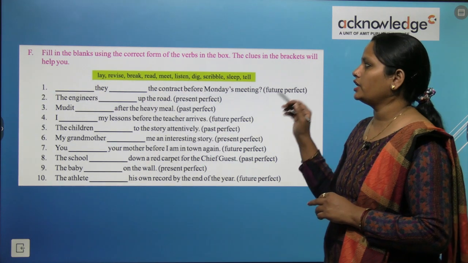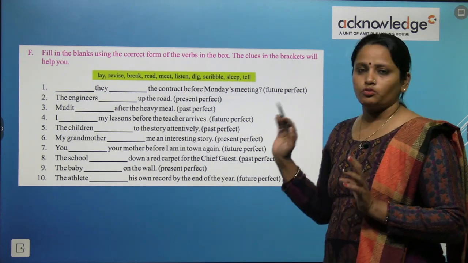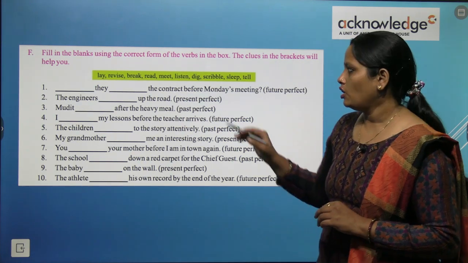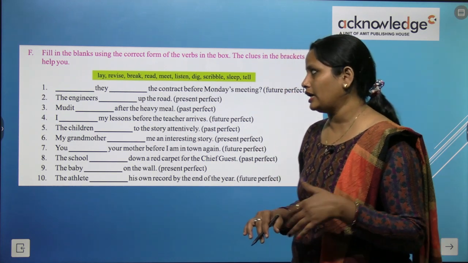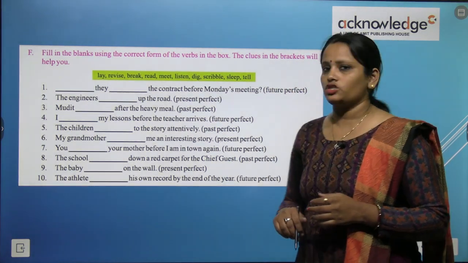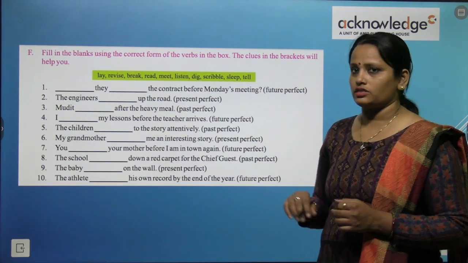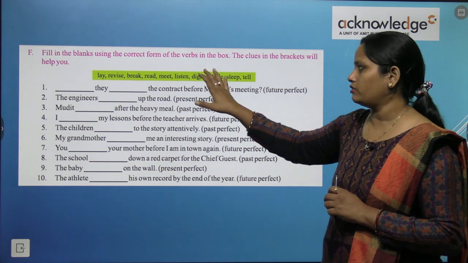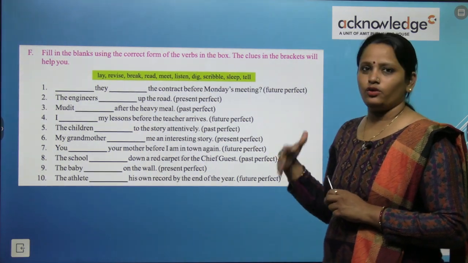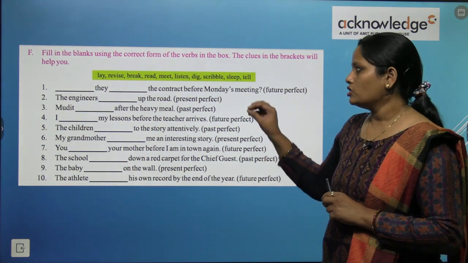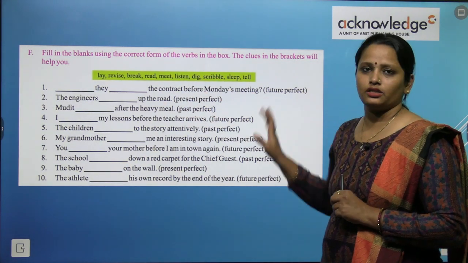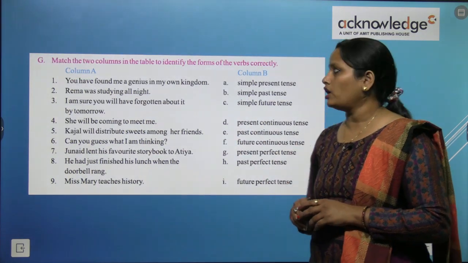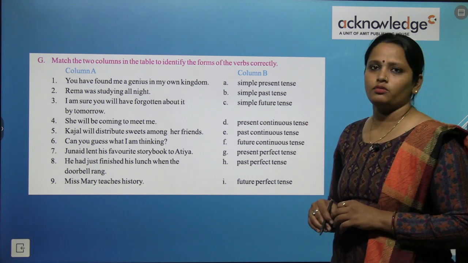Fill in the blanks using the correct form of the verbs in the box. So box में हमें verbs को fill करना है. The clues in the bracket will help you. और यहाँ पे कुछ clues दिए गए हैं, इन्हें use करना है, and then you have to fill it. First one is to be written in future perfect tense. So children, this you have to do on your own. Read the boxes here and read here, and then decide which word will suit which one. So जो भी word आपने यहाँ पे fill किया है उसे आप ऊपर टिक करते जाना ताकि आप बाद में confuse ना हों.